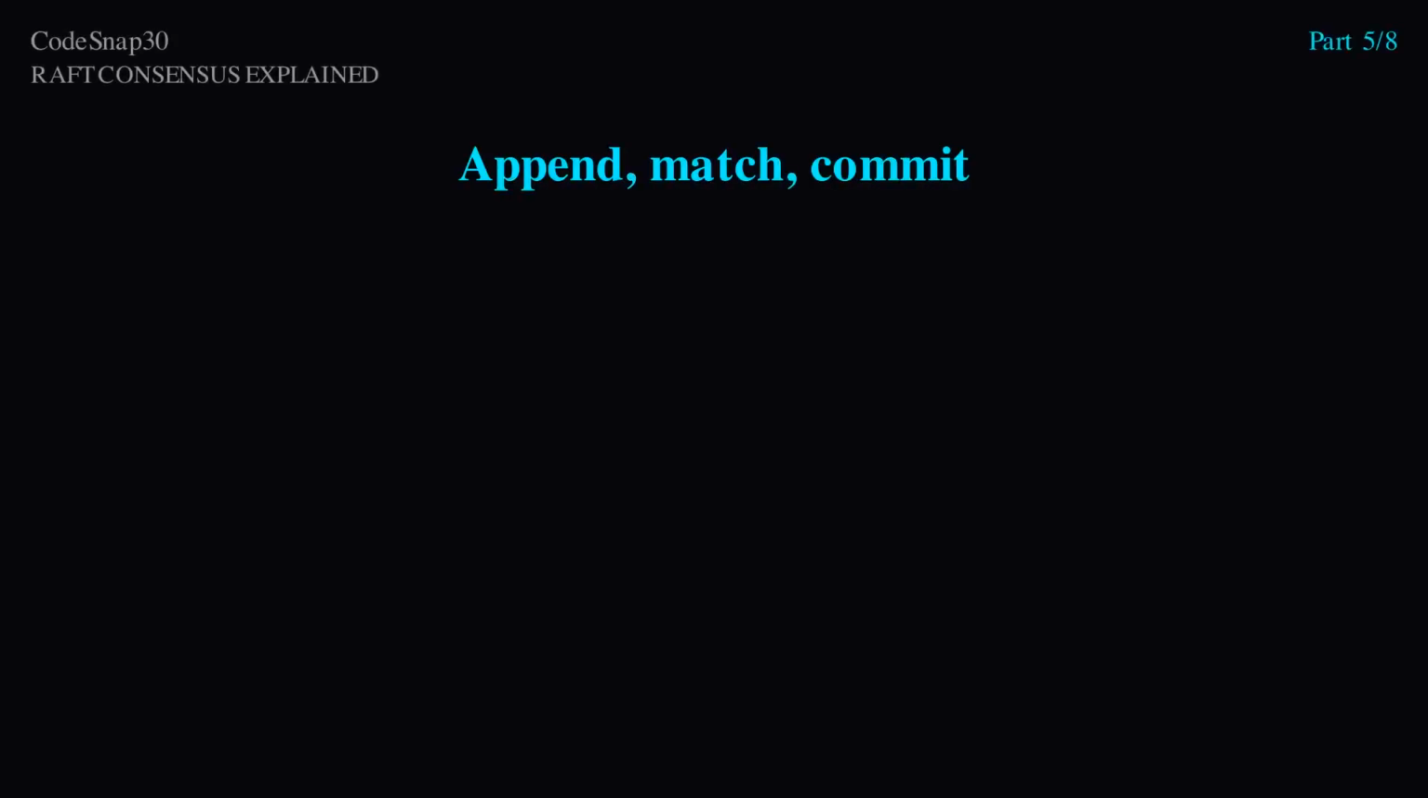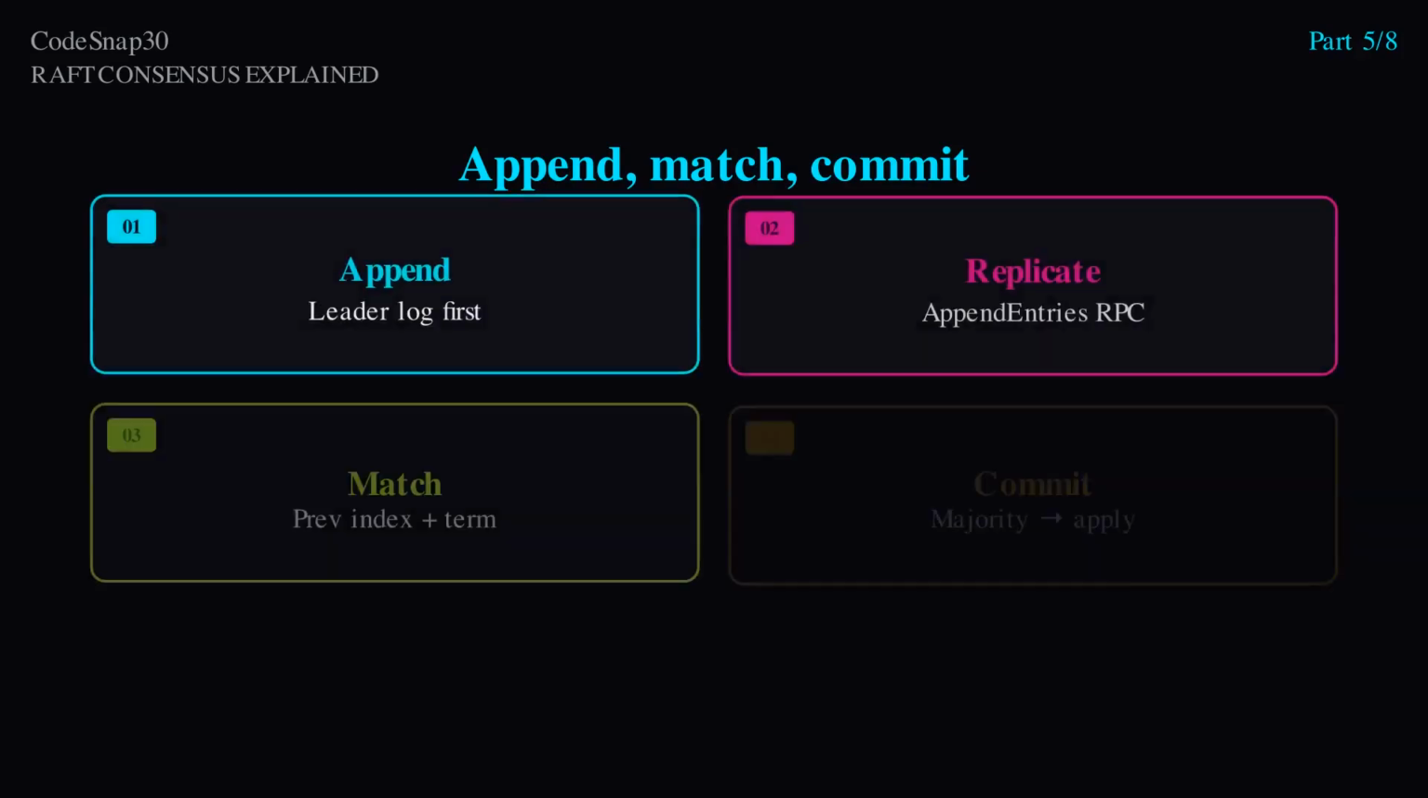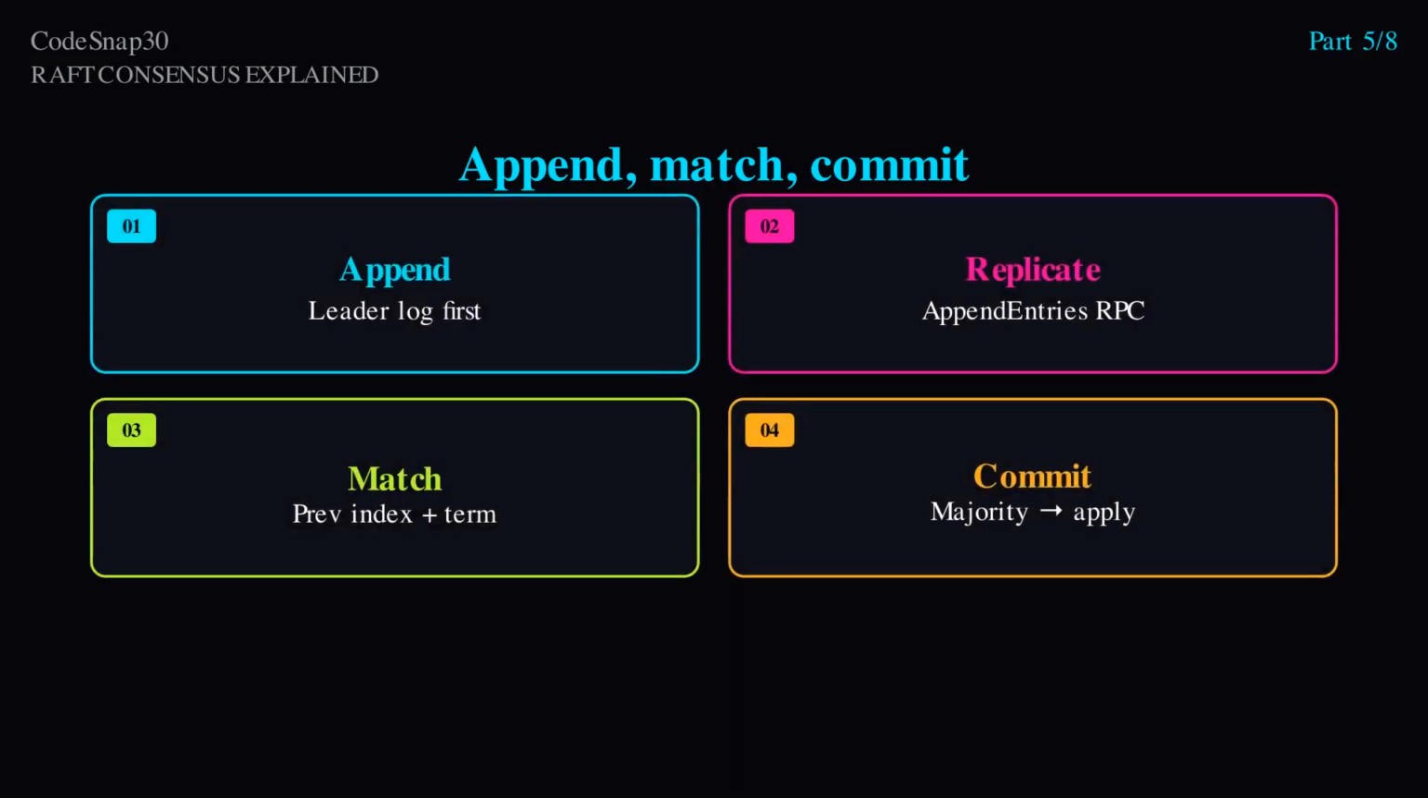After election, clients send writes to the leader. The leader appends a command as a new log entry, then sends append entries RPCs to followers. Each log entry carries an index and a term stamp. Followers append only if the previous index and term match what they already have. That consistency check keeps log prefixes identical across healthy nodes.